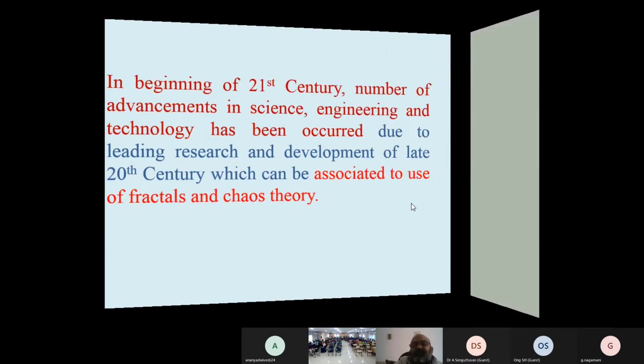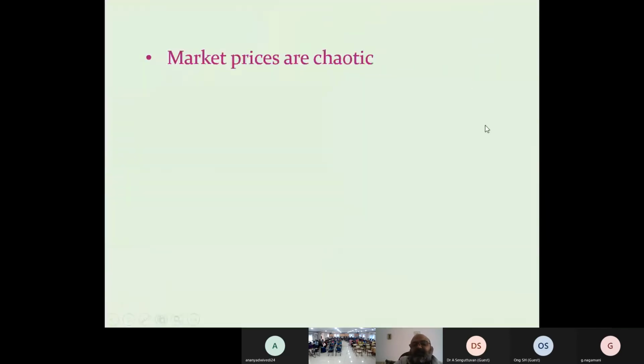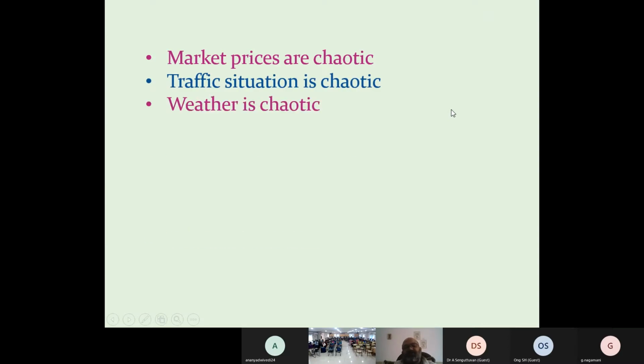Okay, so now go to next. We want to go to the next part about chaos. Before saying about chaos, we have seen the word chaos in many places. I say that market prices are chaotic, traffic situation is chaotic, weather is chaotic. Many places we can read this in the literature and newspaper.